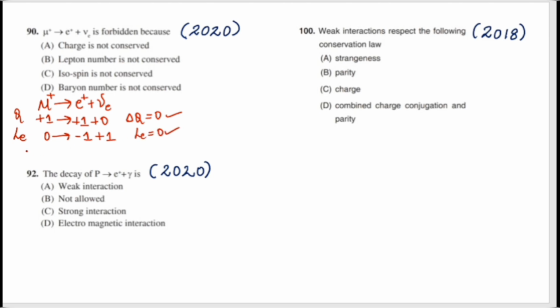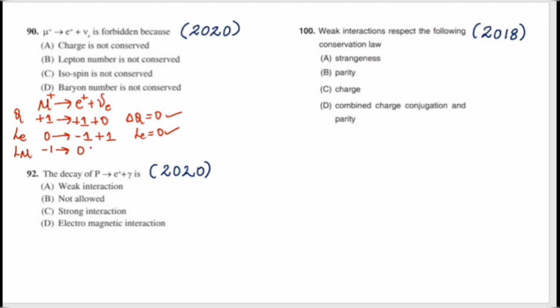Next, we will be moving to the lepton number of a muon. On the LHS, we have a muon. On the product side, we don't have a muon. So muon number is not conserved. We can see it easily. The muon here is an antiparticle, so its lepton number will be minus 1.